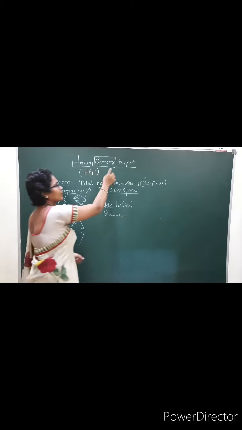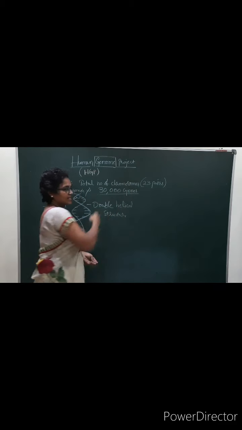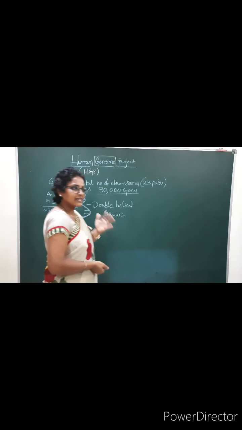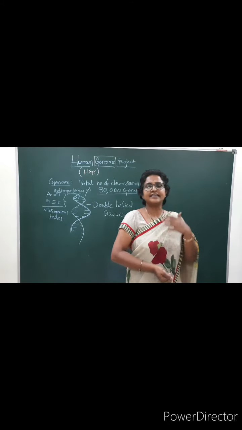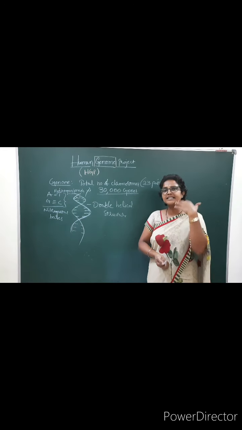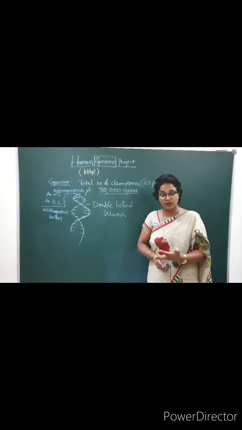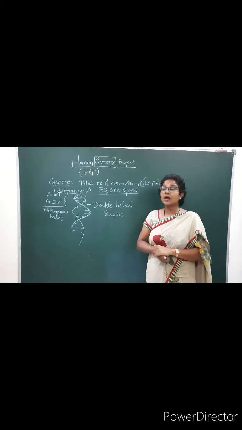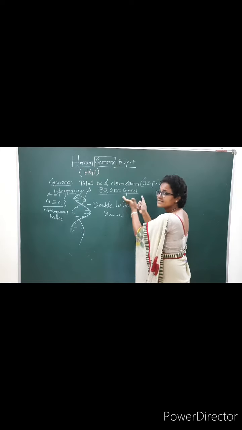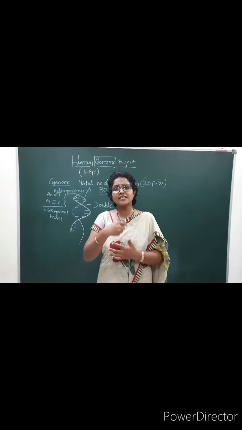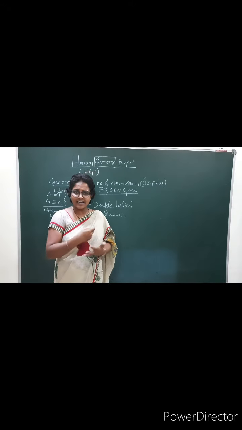Why did you call it a project? The project is nothing but this: we want to know how many genes are present, and we already know there are 30,000 genes. How are these genes responsible for the different characters?